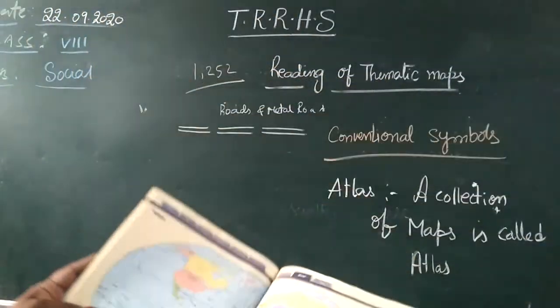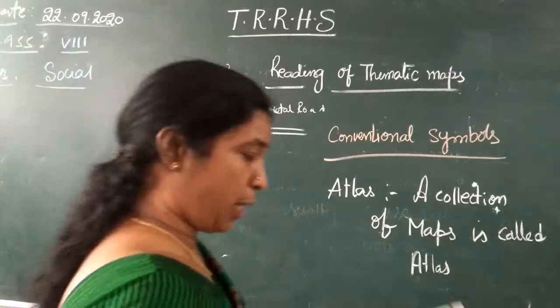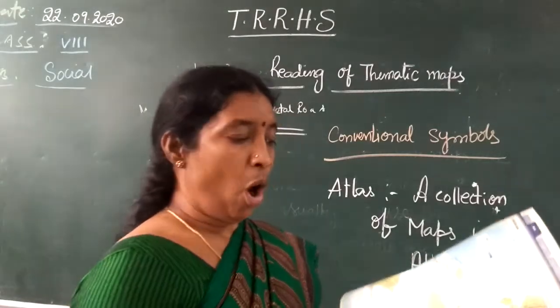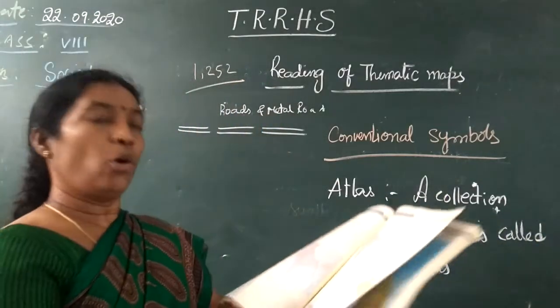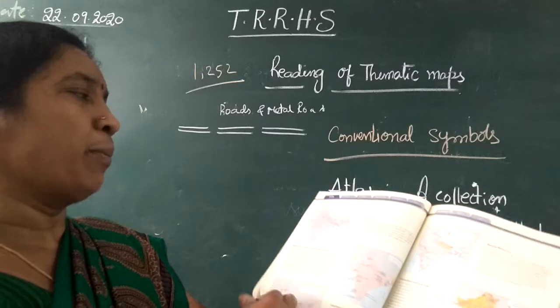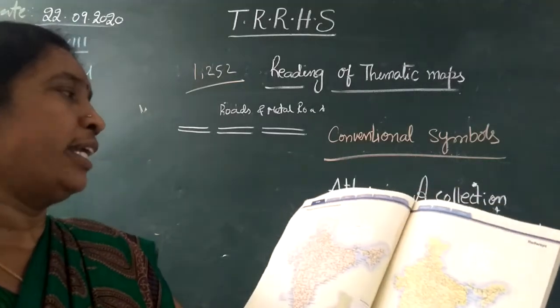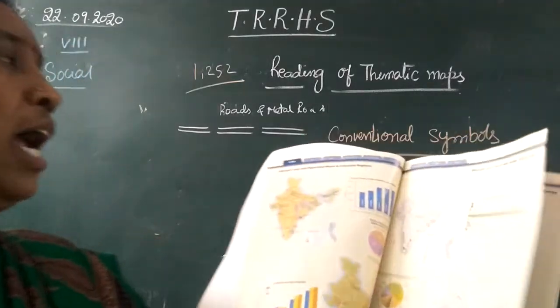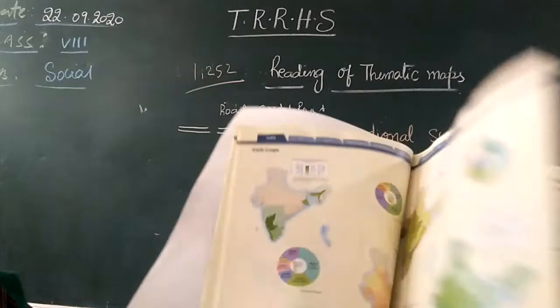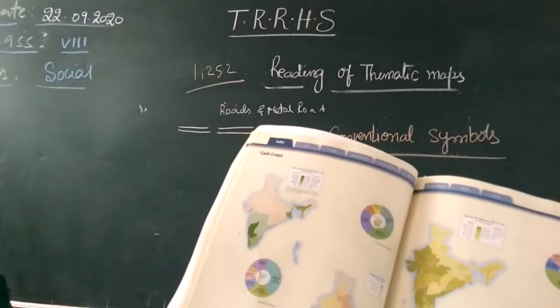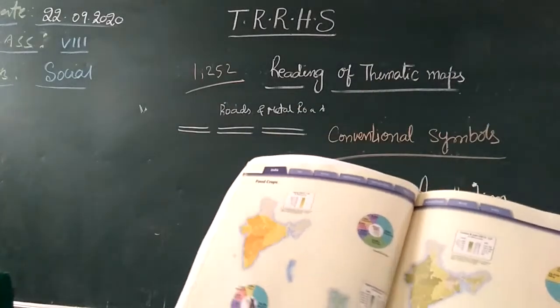If you want to go somewhere, you can see the atlas: what is the scale they have given, how much time it takes to go, everything by seeing the thematic maps. And in India, roads and waterways, and India industrial and mineral regions. Okay, and what are the cash crops and commercial crops in India?